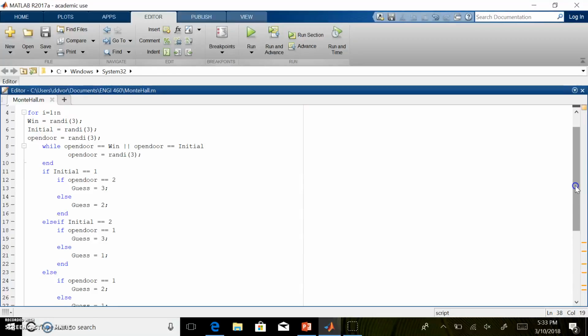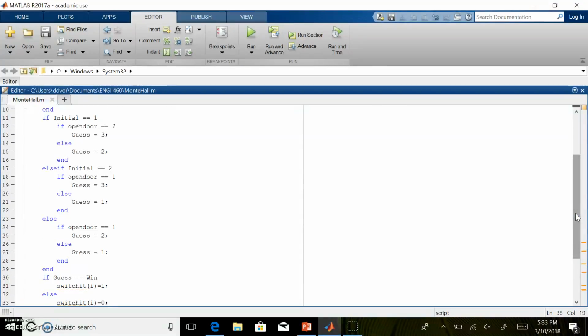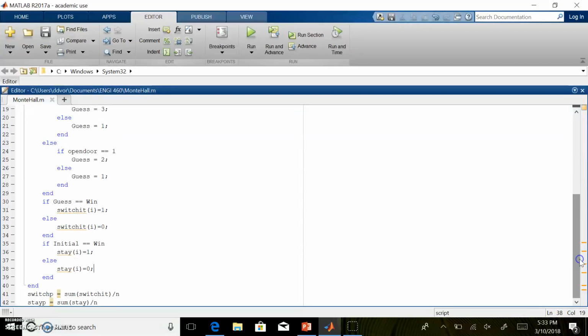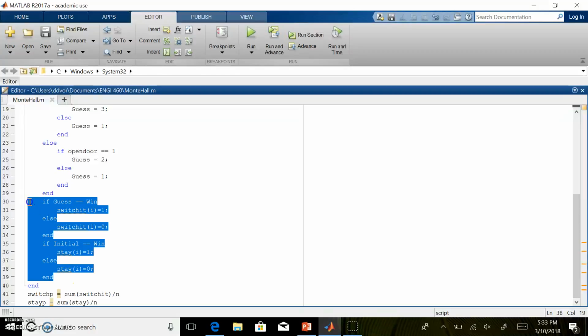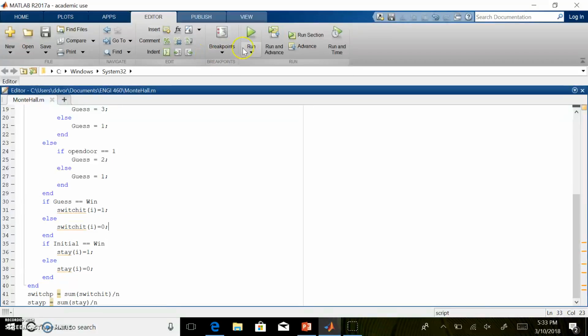After that, I did the 3 cases possible. They could pick door 1 for their initial, pick door 2 for their initial, and pick door 3 for their initial. Under that, if the open door, the one that the host opens, is 2, then your guess is 3 because that is the other one, and vice versa. Do the same for the other ones, and then these statements right here are simply our recording statements for our probabilities. So let's say we run this.